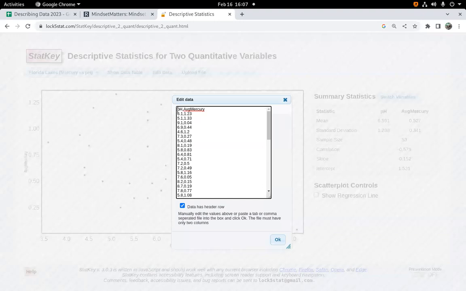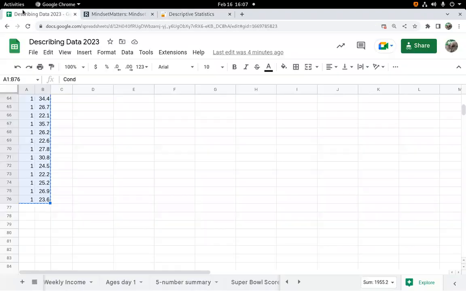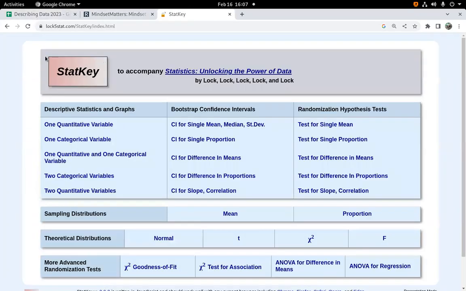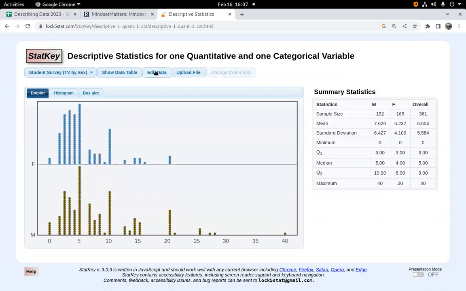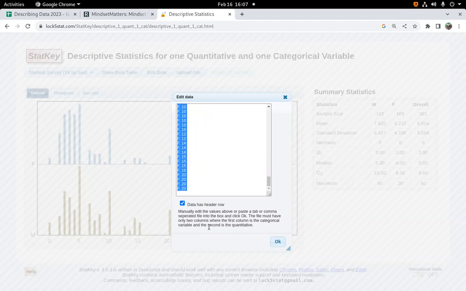Is this the one I want? Wait a minute, this might not be the one I want. No, these aren't two quantitative data variables. I have a categorical variable and a quantitative, right? Categorical, did they know or not? And then quantitative is what was their BMI. That's what I want. All right, there we go. Edit the data. So we're just going to compare the two of them. So we have a label and a value. Label is did they know or not, 0 or 1.